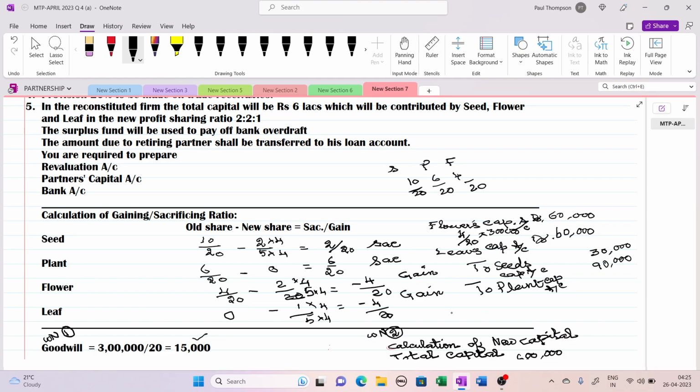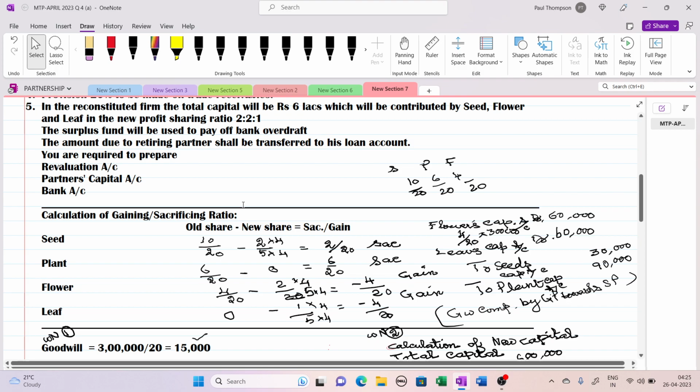Goodwill is compensated by the gaining partner towards the sacrificing partner. Okay, so the goodwill is over. Now let us start with preparing.